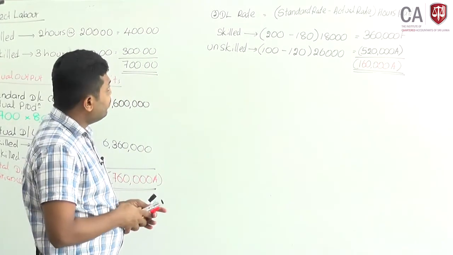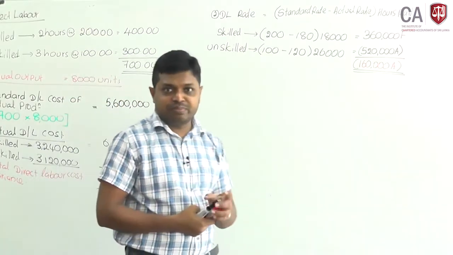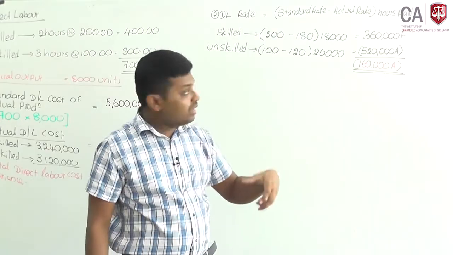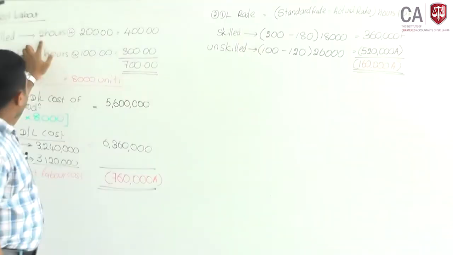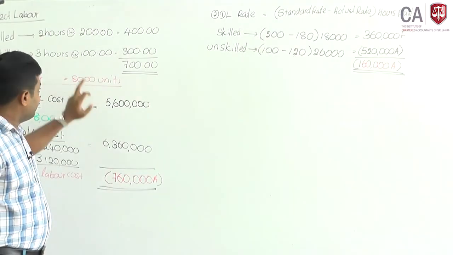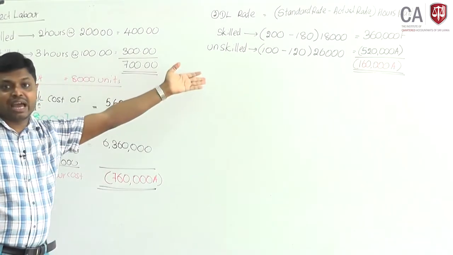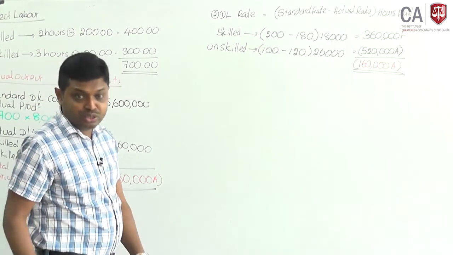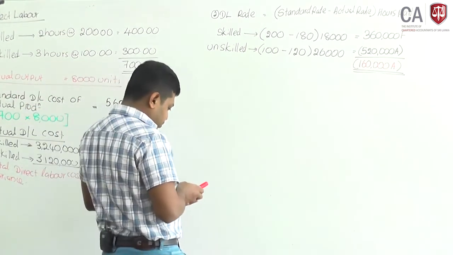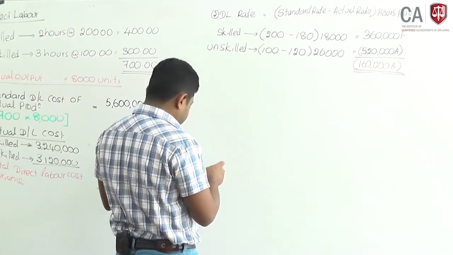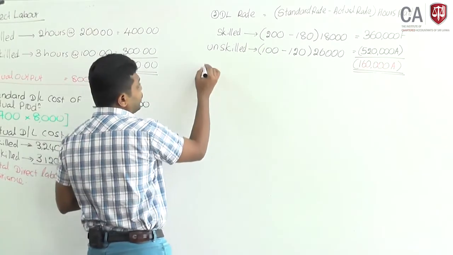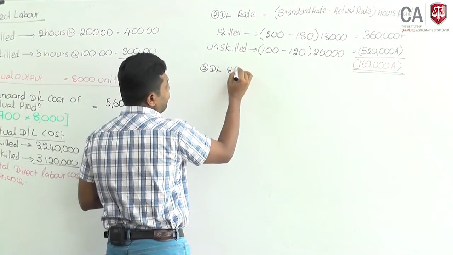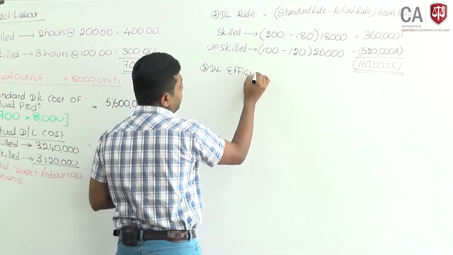Okay. Now we will look at efficiency. For efficiency variance, each unit required 2 hours of skilled labor. If you produce 8,000 units, how many hours should they use, and what are the actual hours used? Next, third, we are going to calculate direct labor efficiency variance.